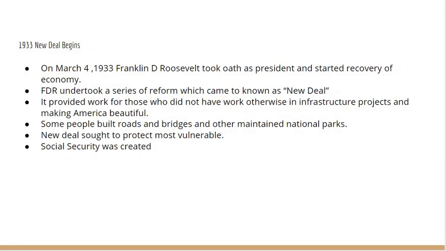1933, New Deal begins. On March 4, 1933, Franklin D. Roosevelt took the oath as president and started the recovery of the economy. FDR undertook a series of reforms, which came to be known as the New Deal. It provided work for those who did not have work otherwise, in infrastructure projects and making America beautiful. Some people built roads and bridges and others maintained national parks. The New Deal sought to protect the most vulnerable. Social Security was created.